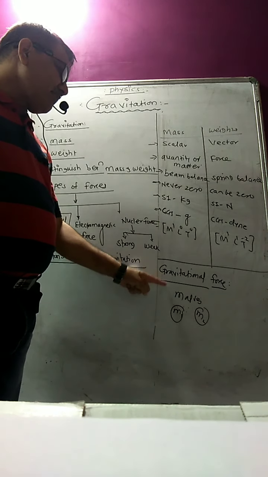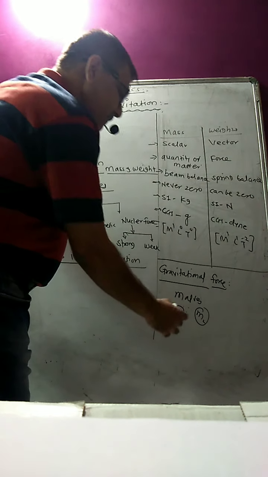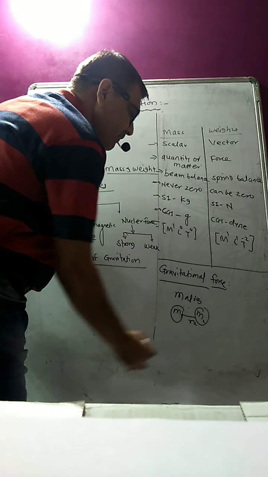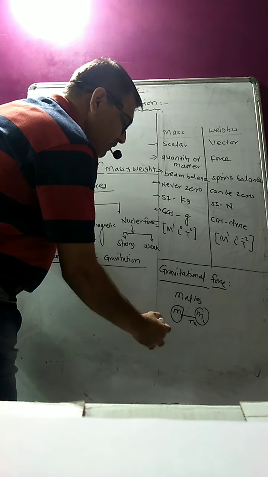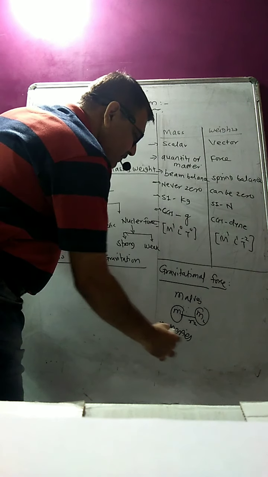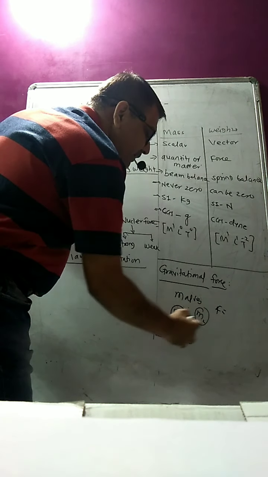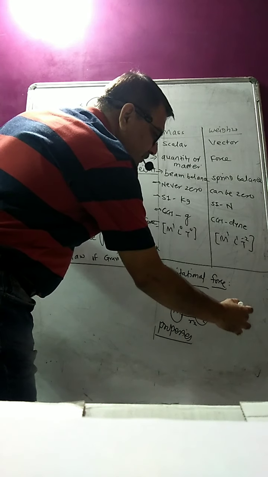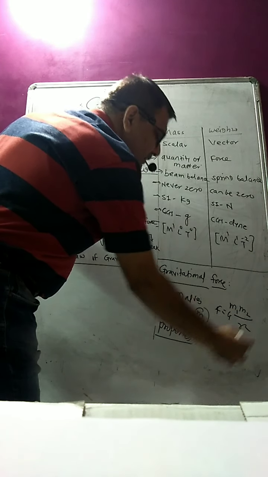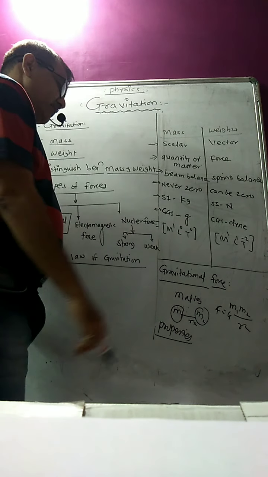What are the properties of gravitational force? If I want to see the properties of that gravitational force, the force will be according to Newton, which we are going to come to later on. F is equal to G m1 m2 upon r squared, so that will be the force.